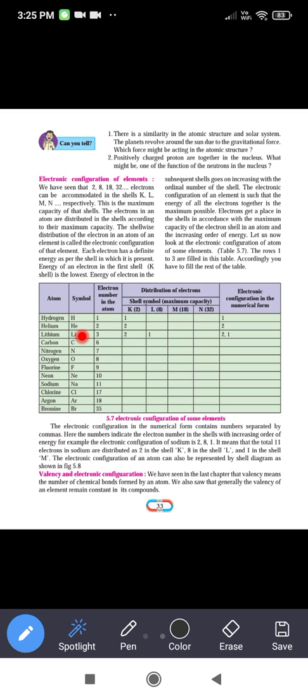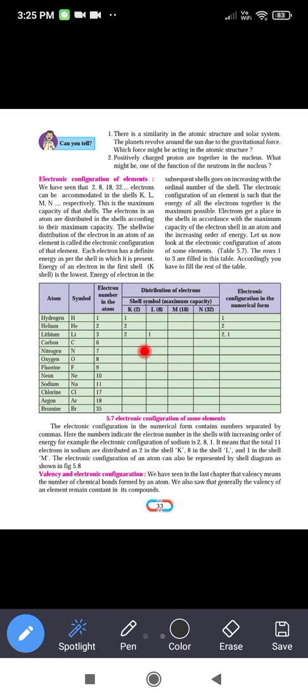Next, lithium, symbol is Li. The electron number in the atom is 3. Now the K shell has the maximum capacity 2, but lithium has 3 electrons, so 2 will be filled in the K shell, and the remaining one will go in the second shell. The electronic configuration in the numerical form will be 2, 1.